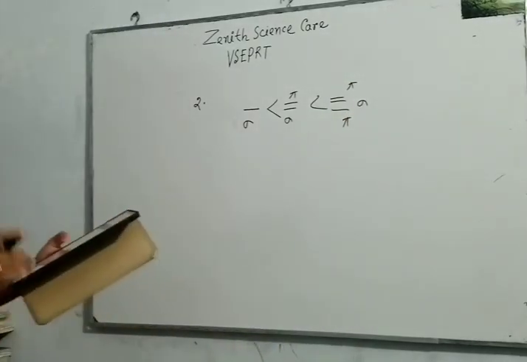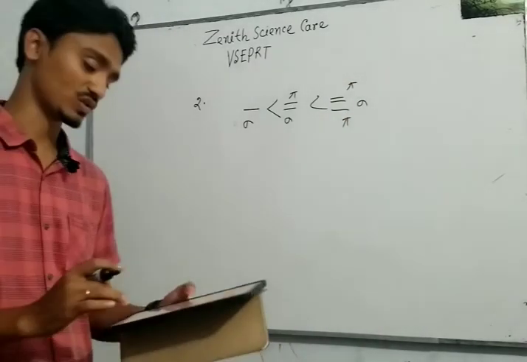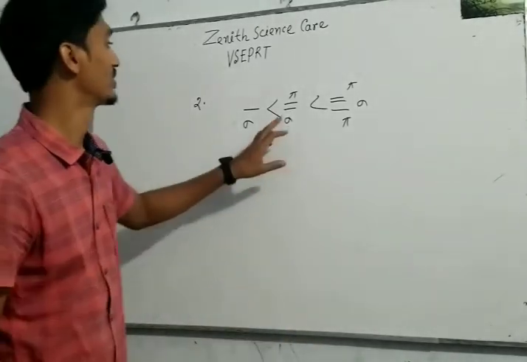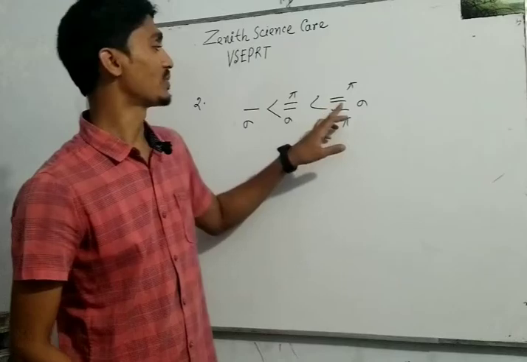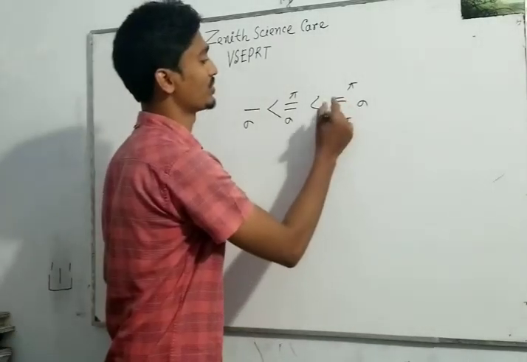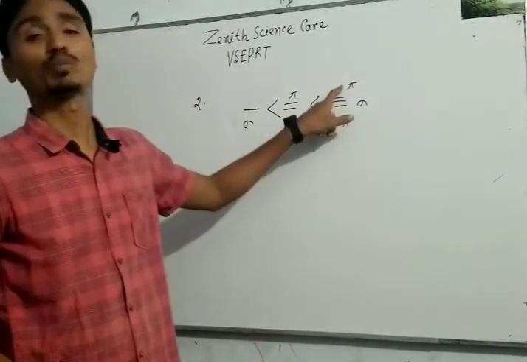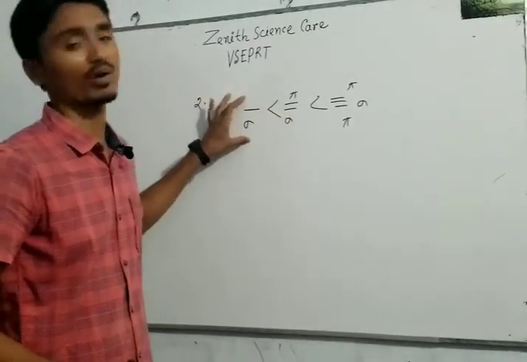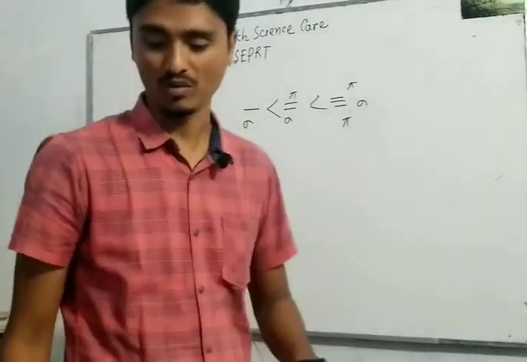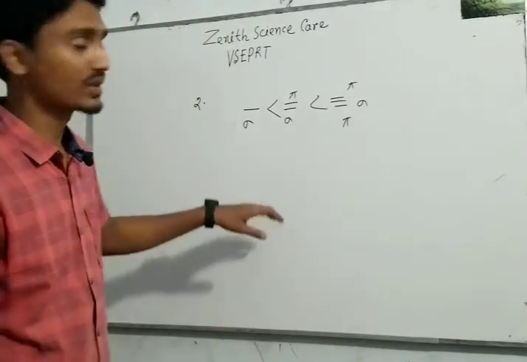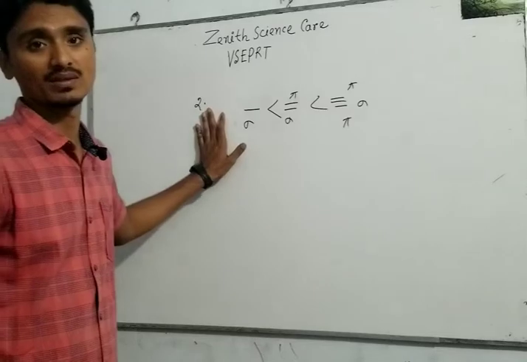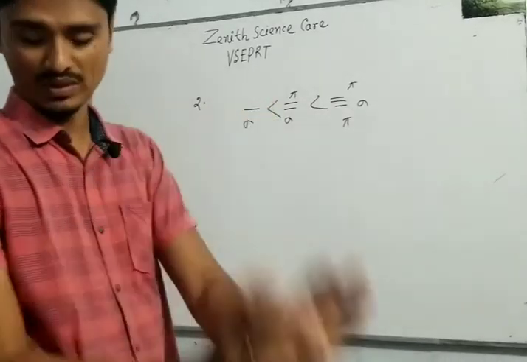So with the increase of pi bonds, the repulsive force also increases. When there is a triple bond there are two pi bonds, when a double bond there is one pi bond, and a single bond has no pi bond. So with the increase of pi electrons, point number 2, the repulsive force also increases.